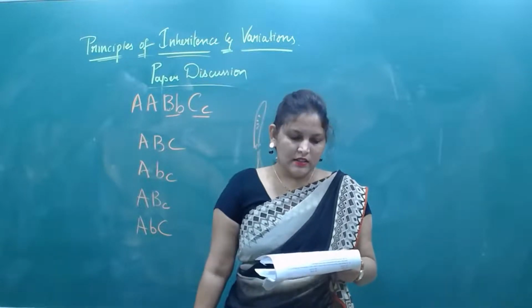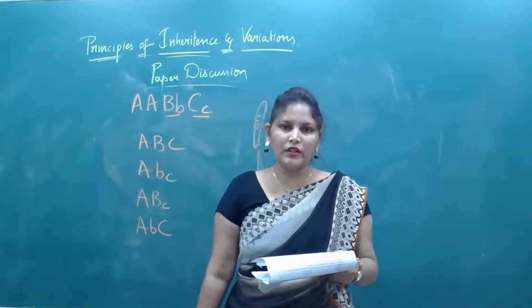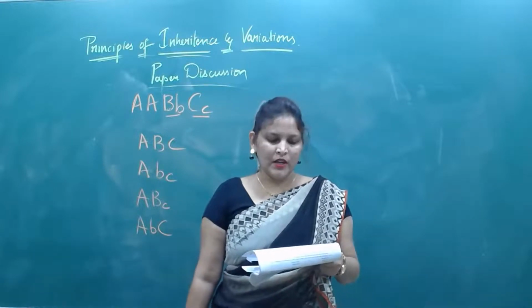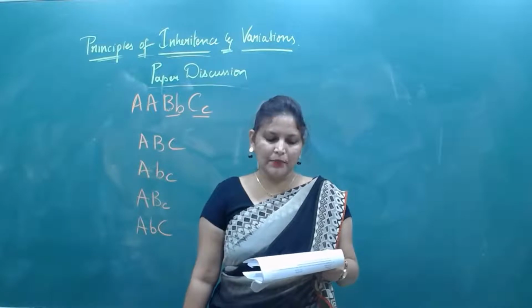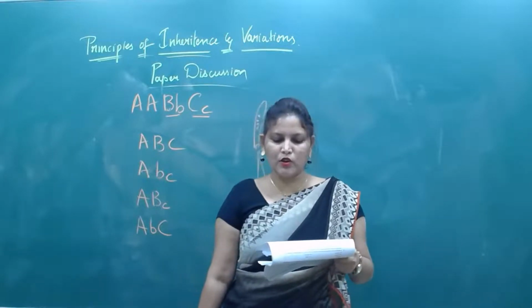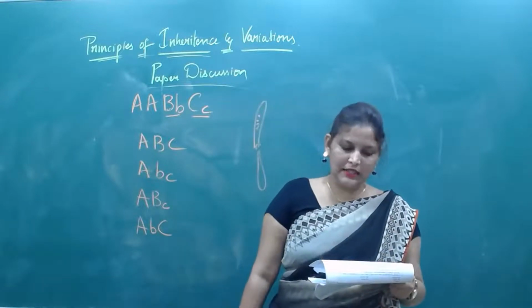In a plant, red fruit is dominant over yellow fruit, and tall is dominant over short. If the plant with the genotype capital R, capital T, small t is crossed with a plant with small r, small t, small t, then